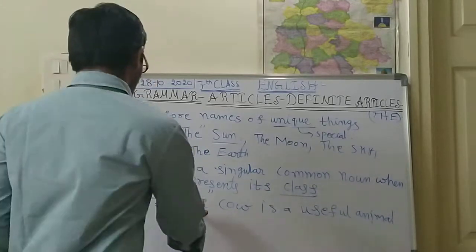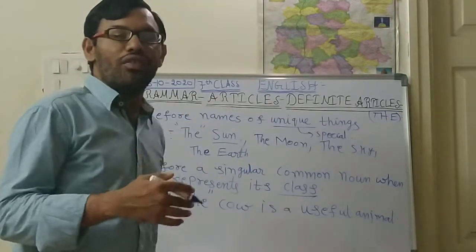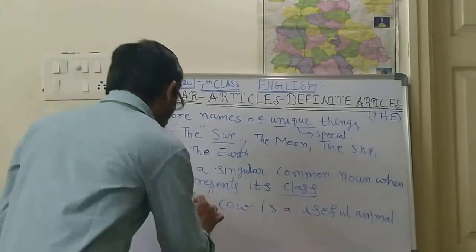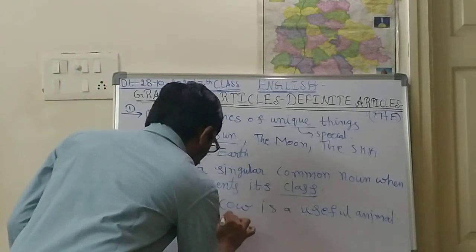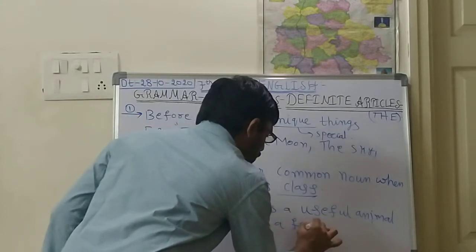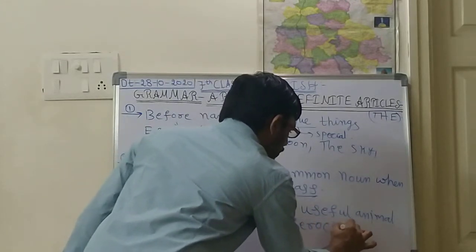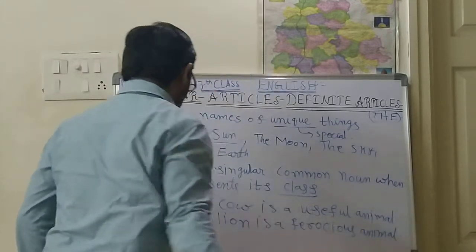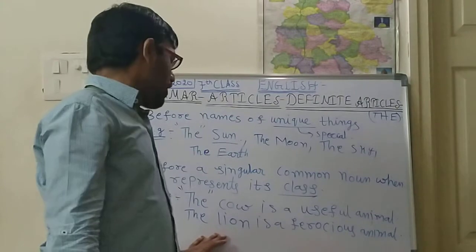Next, the elephant is a large animal. The lion is a ferocious animal. Like that also we will say. That means here all the lions are ferocious only.